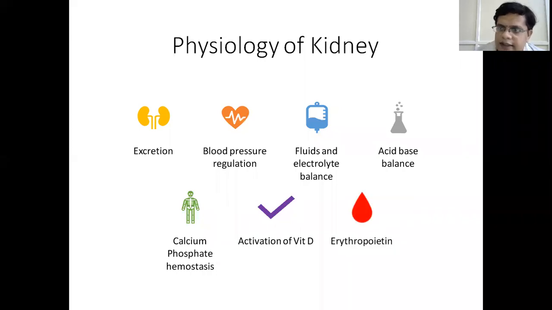And importantly, kidney also secretes a hormone called erythropoietin. It is secreted by the interstitial cells of the proximal tubule of the kidney. So erythropoietin stimulates the production of RBC. So these are the important functions of the kidney.